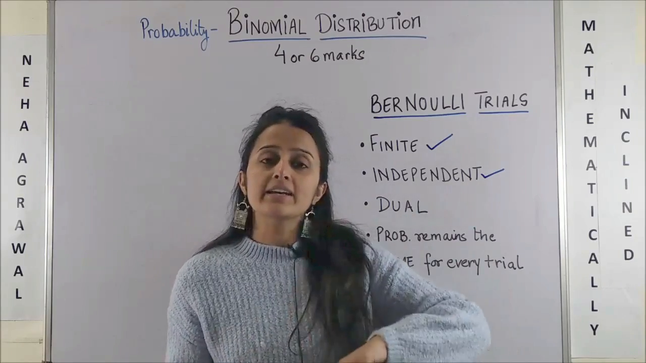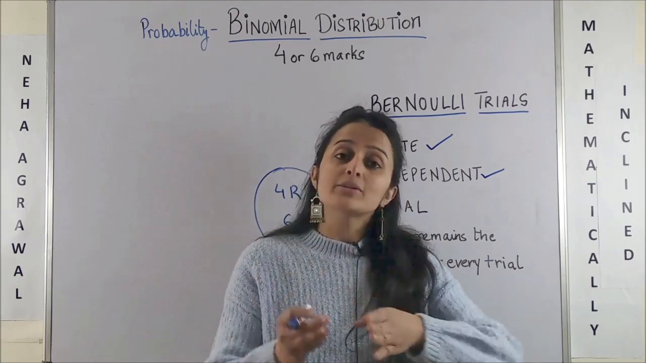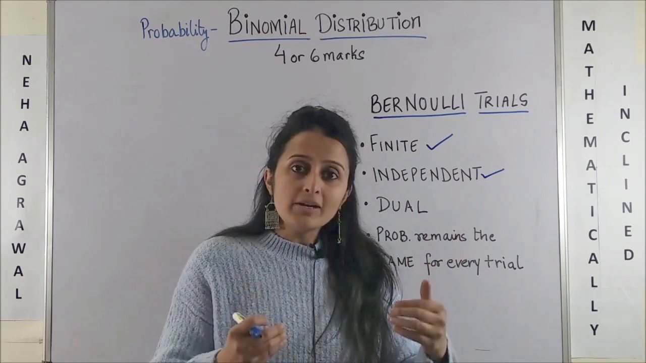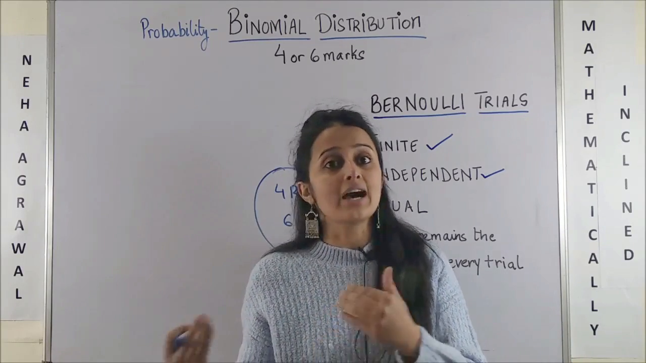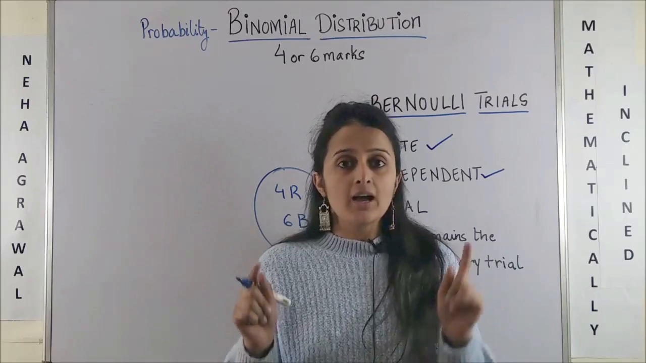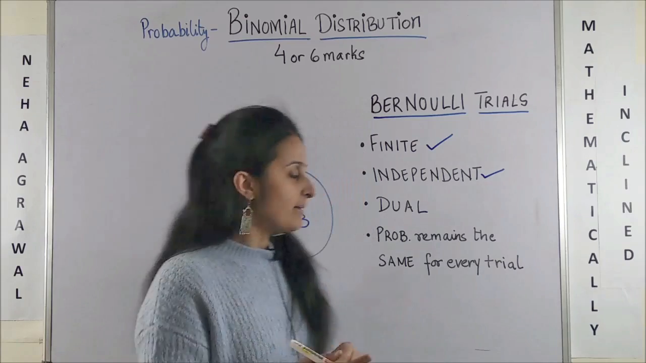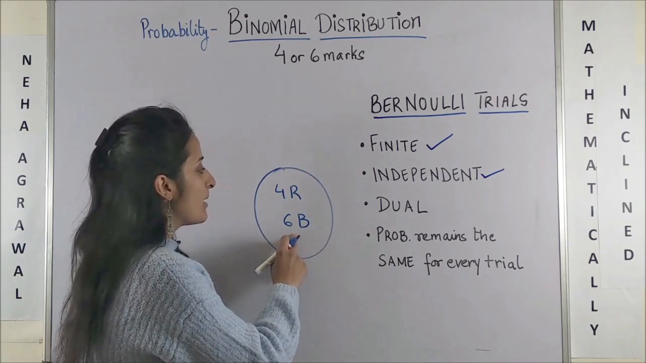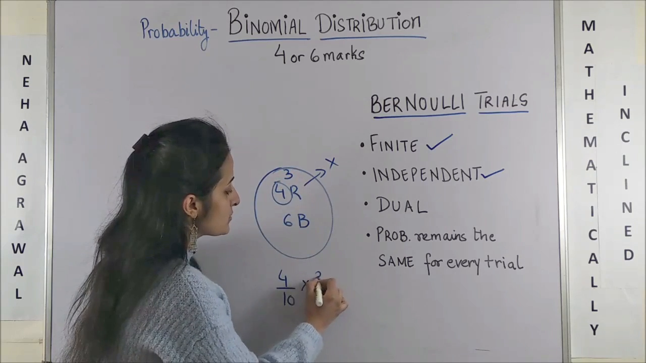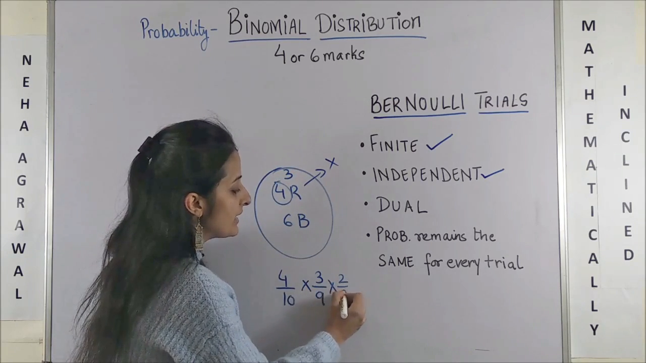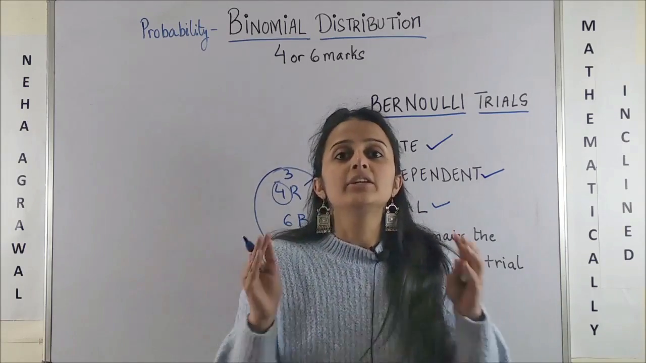Now, since I'm taking it out and replacing it, the probability of getting the third red ball would still be 4 by 10. Probability of the second red ball does not depend on the first one because I am replacing it. But अगर मैं उसको वापस ना रखती, that means if I am not replacing them, in the first go it was 4 by 10, but once it is out, there are only 3 remaining. So next would be 3 by 9, next would be 2 by 8. These are dependent.